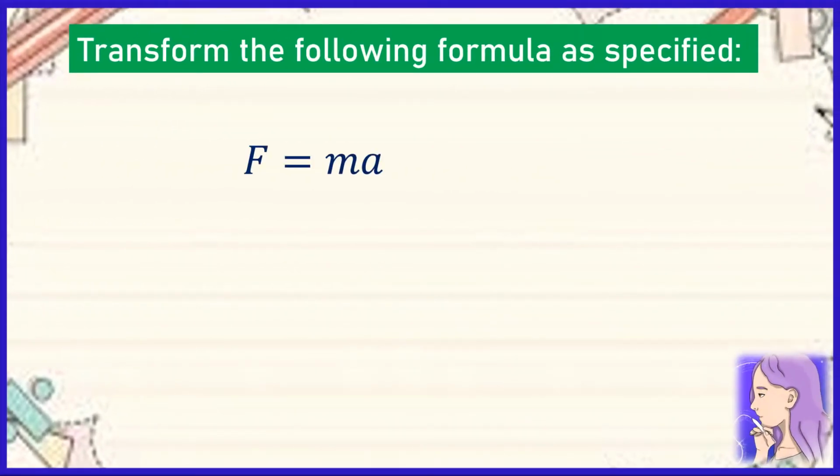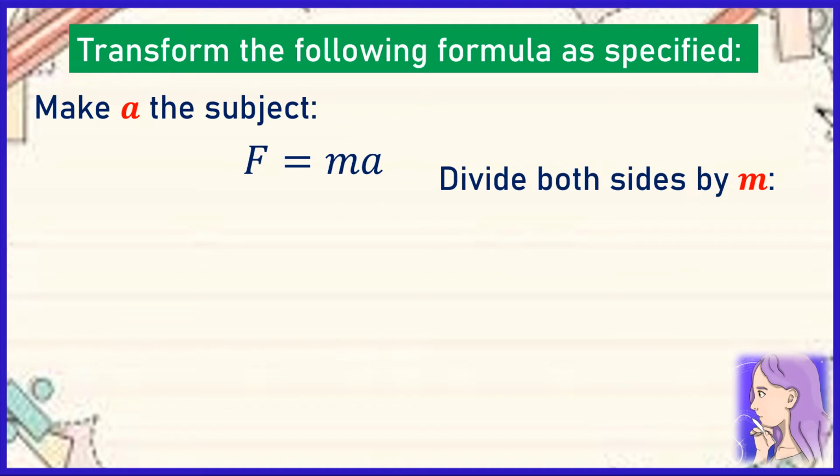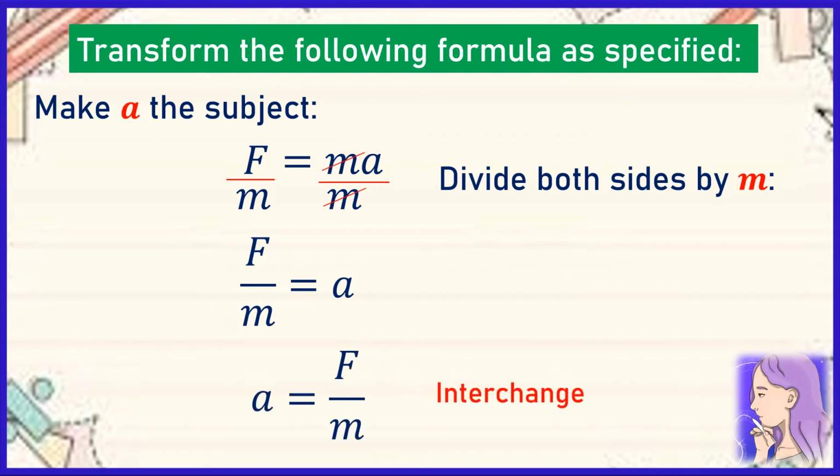Now let us have F is equal to ma. By the way, this is a formula from your physics class. So let us make A the subject. So A stands for acceleration, if I remembered it right. So in here, we are going to divide both sides by m. Then we are going to cancel. Then what's left is F over m is equal to A. From here, we are going to interchange. So we will be getting A is equal to F over m.